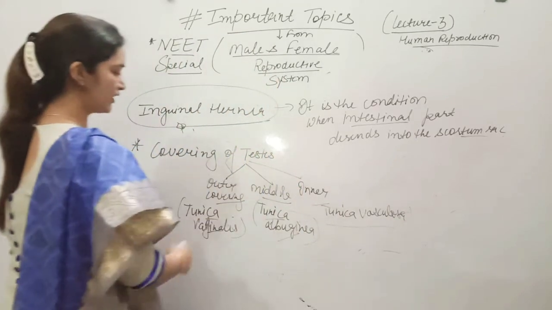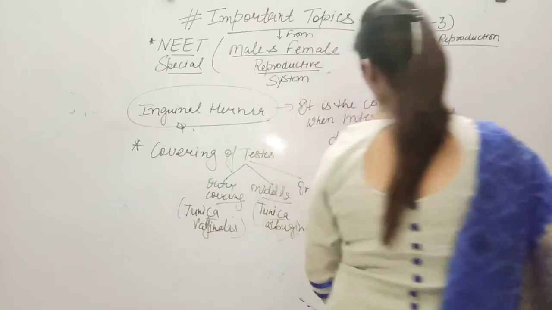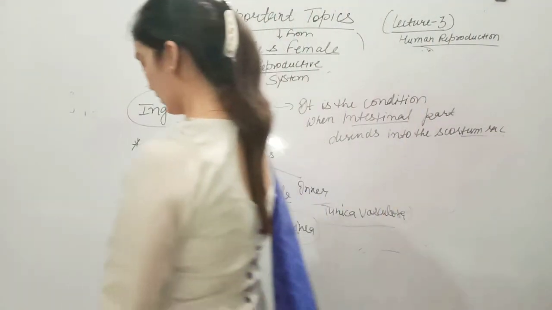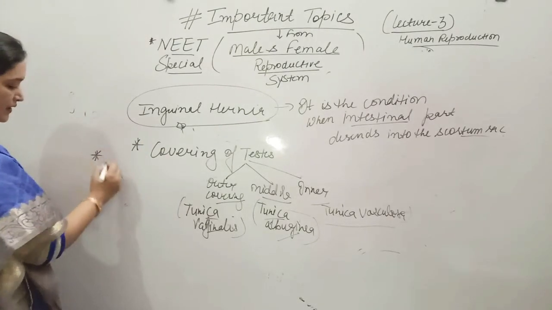Alright. So these are the 3 coverings, or you can say 3 membranous structures, that are present over the testes. Alright. Now, which organ gives rise to the epididymis?